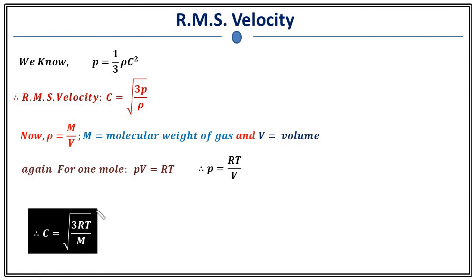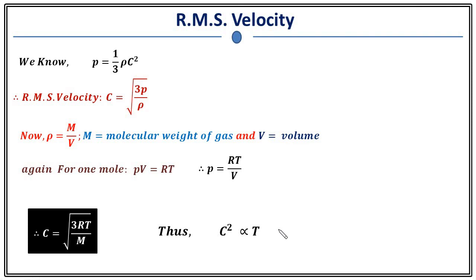So if you know the gas temperature and molecular weight, then you can simply find out the RMS velocity of that gas. And this expression is very important. Here you can mark that c square is proportional to temperature. So the larger the temperature, the larger will be the RMS velocity.